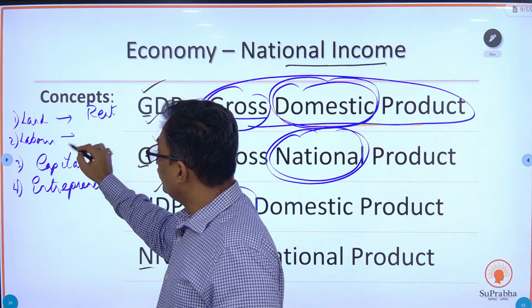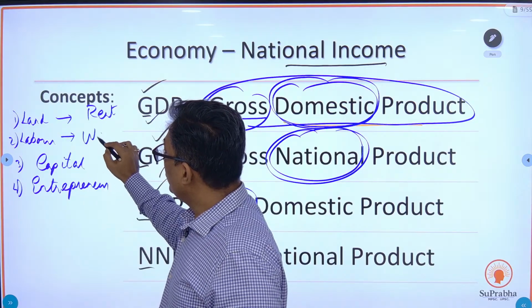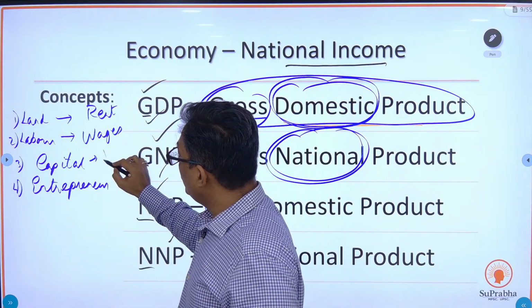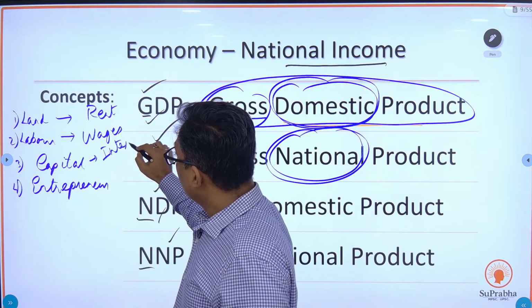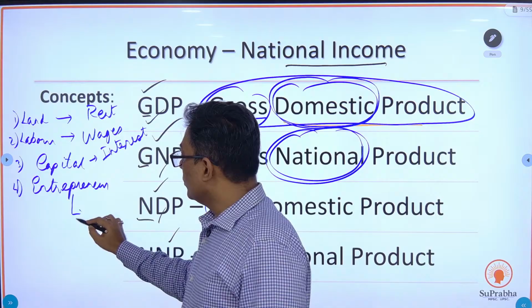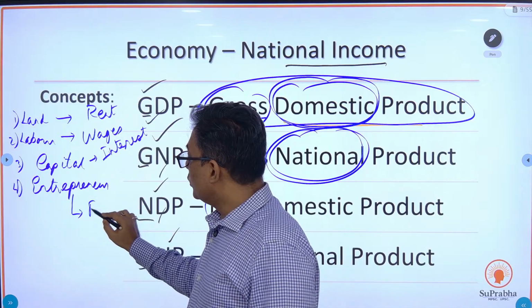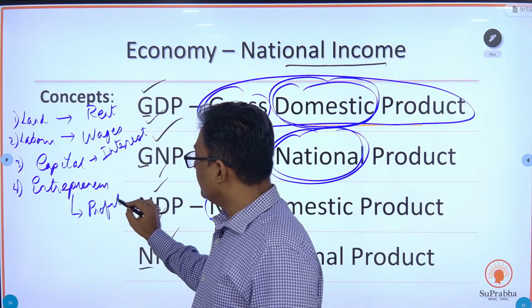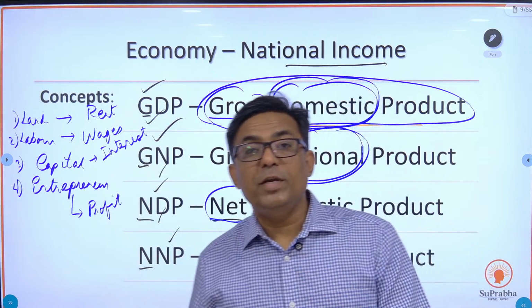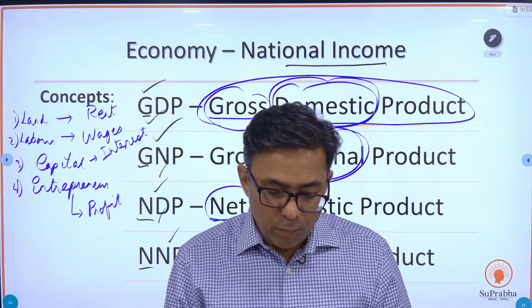Whenever labor is put to use, labor gets wages. Capital gets interest, and the entrepreneur takes home the profit. So rent, wages, interest and profit are factor payments.